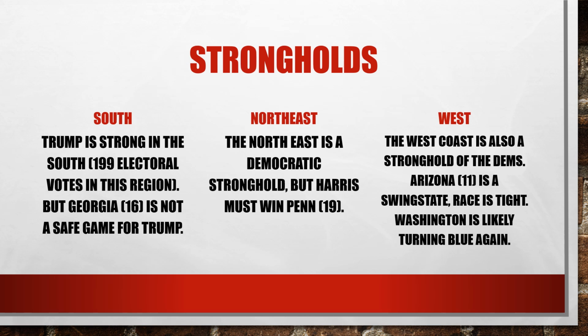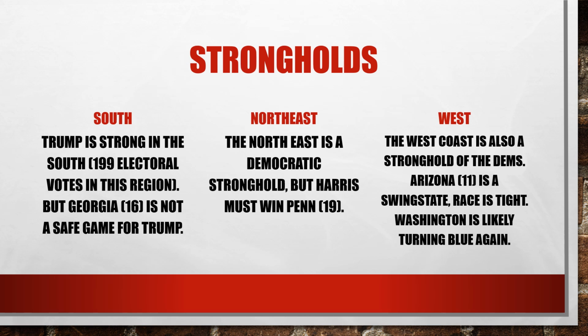Here we have the strongholds of the different parties. As we can see, Trump is very strong in the South. This means that if he would get the whole South, then he would get 199 electoral votes in this region. But for example, Georgia is not safe for Trump, and there he could win 16 electoral votes. The Northeast is a strong Democratic stronghold. But Harris, for example, must win Pennsylvania, and this is not safe. This is being called the decisive state for her campaign.